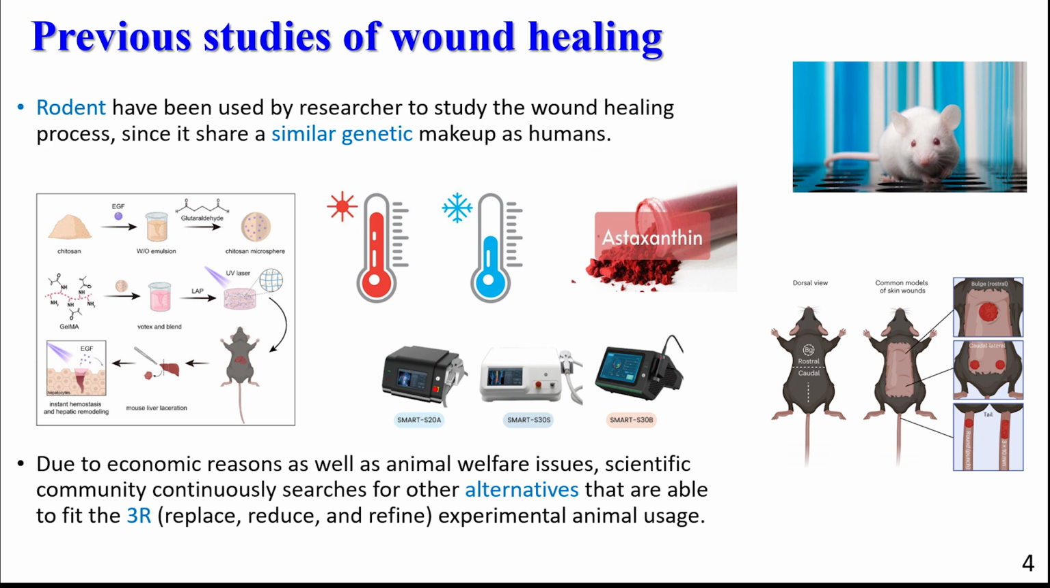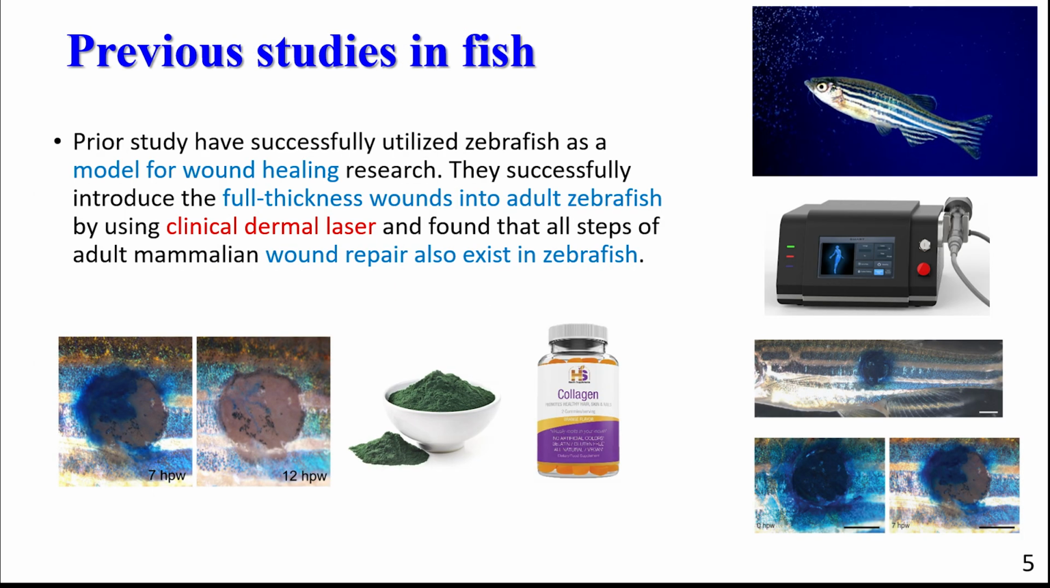Furthermore, the usage of mice has some disadvantages due to economic reasons as well as animal welfare issues. The scientific community continuously searches for other alternatives that are able to fit the 3R, which is replace, reduce and refine for experimental animal usage. Since mice are quite expensive and hard to maintain, it has also become a problem to use mice, especially for wound healing experiments. On the other hand, zebrafish has emerged as an alternative animal model in the scientific field.